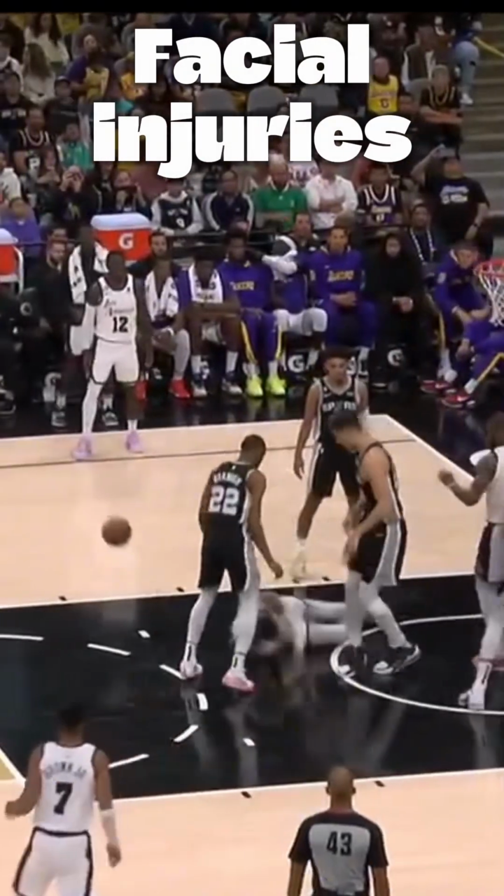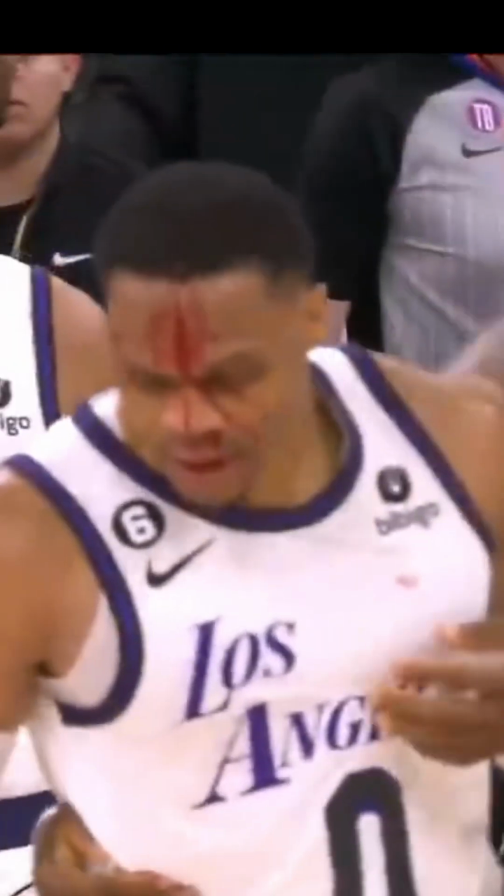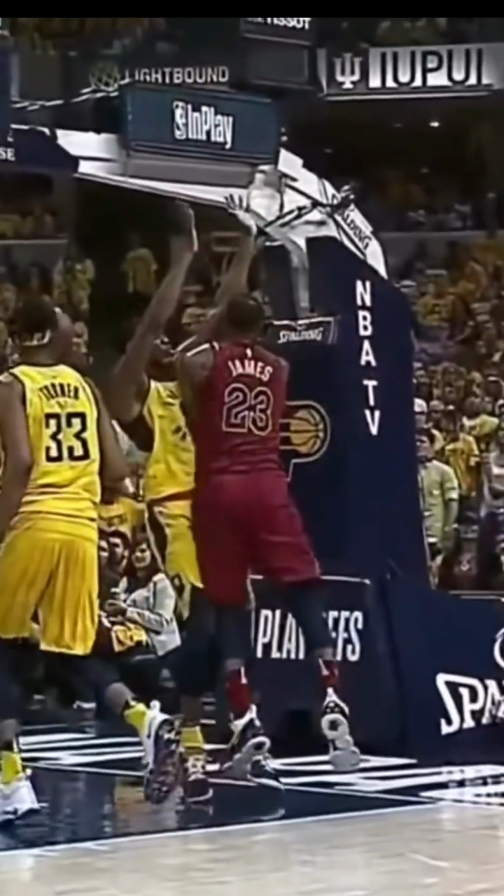Facial injuries. Facial injuries in basketball can result from direct impacts with another player, the ball or the floor. These injuries may include fractures like a broken nose, cuts and bruises. For example, an elbow to the face during a rebound or collision with an opponent can cause significant facial trauma.